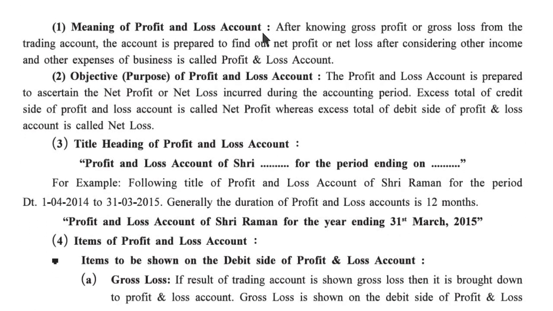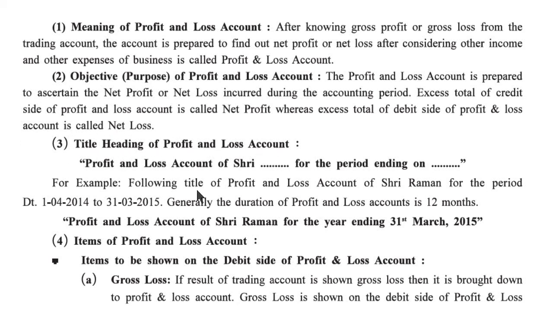Meaning of profit and loss account. After knowing gross profit or gross loss from the trading account, the account prepared to find out net profit or net loss after considering other income and other expenses of a business is called profit and loss account. Second, objective or purpose of a profit and loss account. The profit and loss account is prepared to ascertain the net profit or net loss incurred during the accounting period. The excess total of the credit side of a profit and loss account is called net profit, whereas the excess total of the debit side is called net loss.